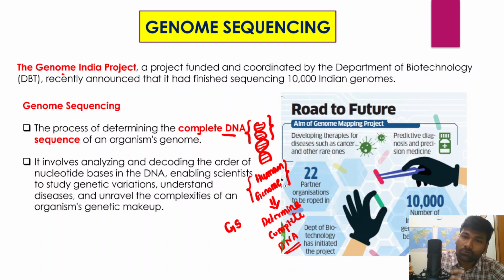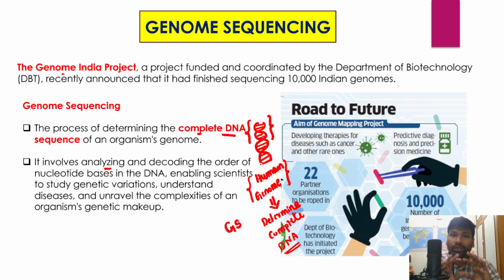If we go further into the details, it involves analyzing and decoding the order of nucleotide bases, that is, what is the exact order of the nucleotide bases in a genome. That is what is called genome sequencing.